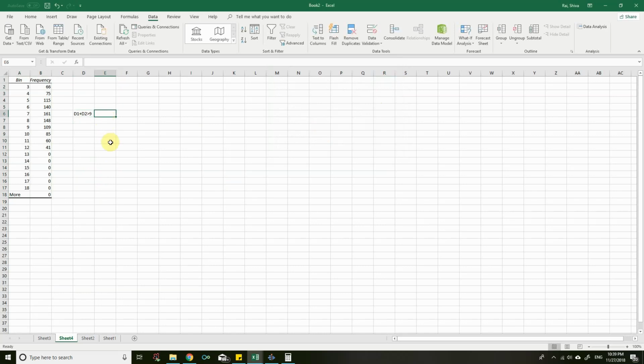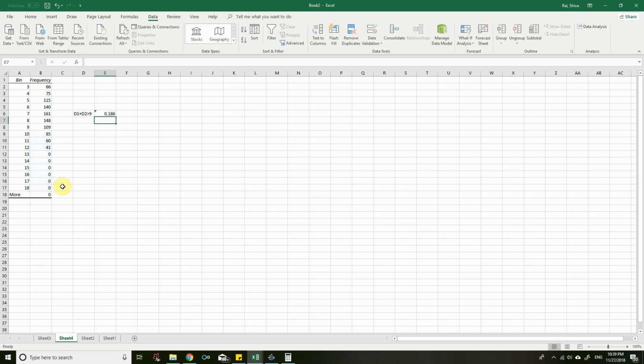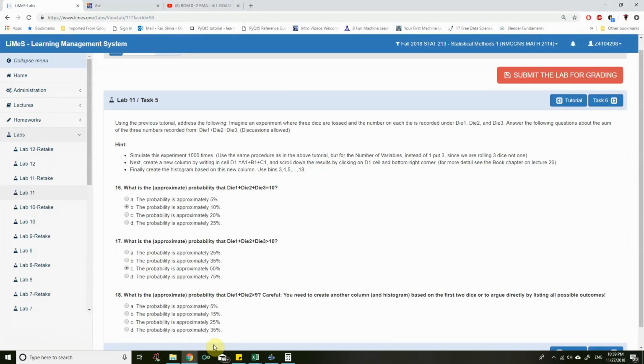So the probability is equal to the sum from 10 up to 18, since greater than 9 means from 10 up to 18, divided by 1000, which gives 0.186, that is 18.6%. So approximately 18% is nearer to 15% than 25%. So let's go for this one. That's all. Now let us go for task 6.